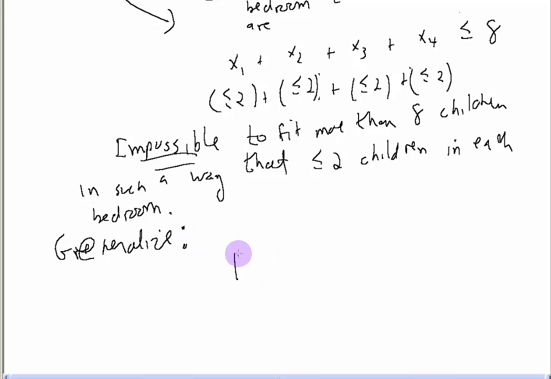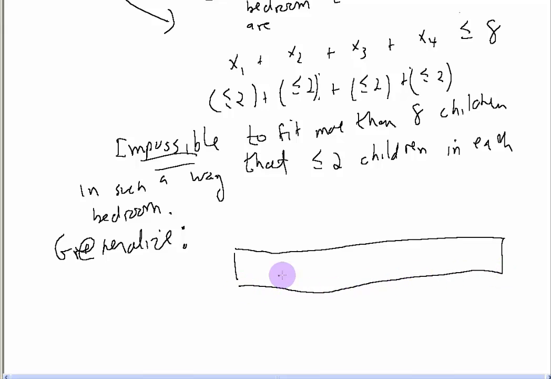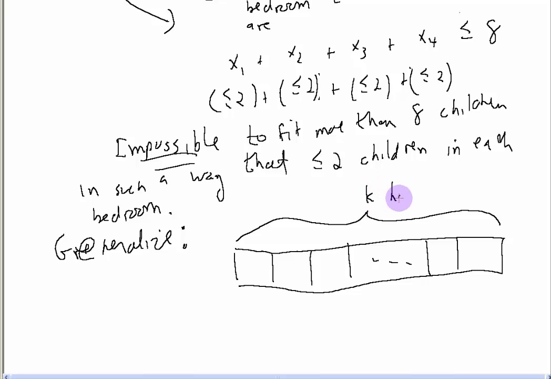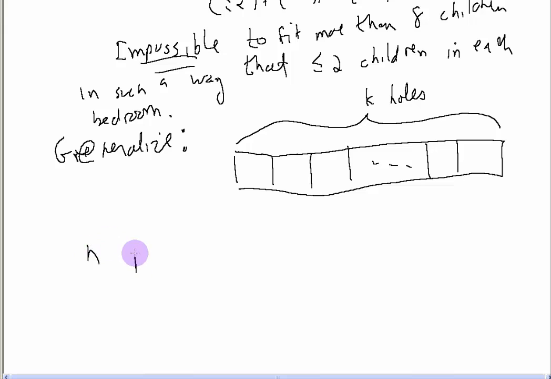Suppose we have K pigeonholes. I'm going to draw the very same picture, but just use some arbitrary number. We'll have K pigeonholes altogether, and suppose I have n pigeons. Suppose I want to limit the number of pigeons in each hole. So the question is, what can I limit the number of pigeons to be?